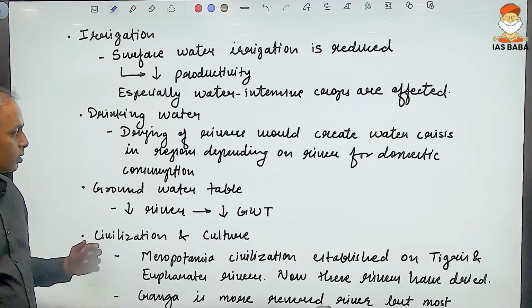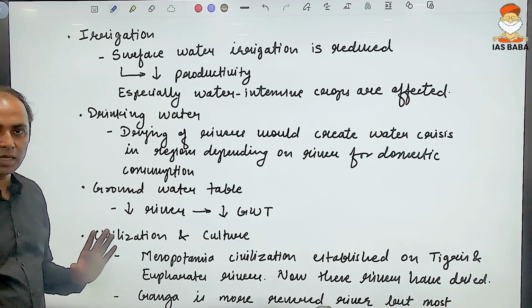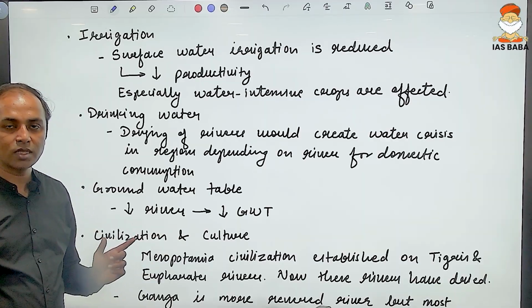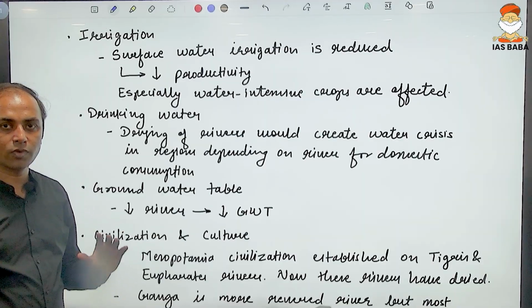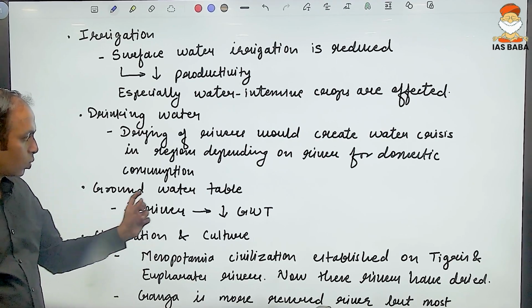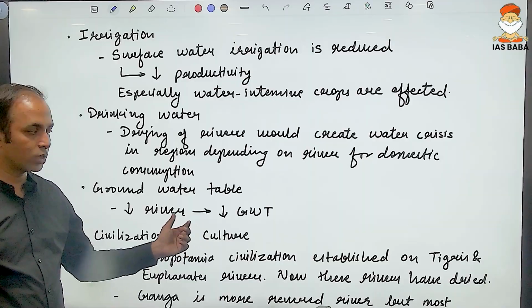India, which is a country receiving a substantial amount of rainfall from the monsoon, is facing the problem of the drying up of rivers, which in turn is causing drought-like conditions. The groundwater table in turn can be reduced.